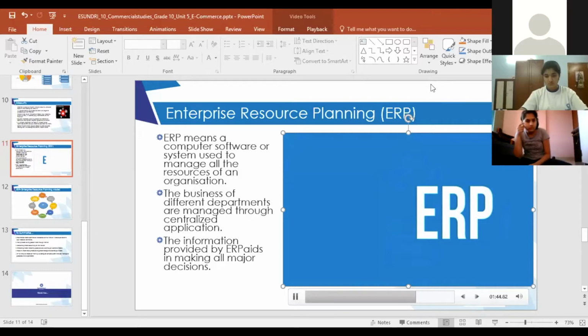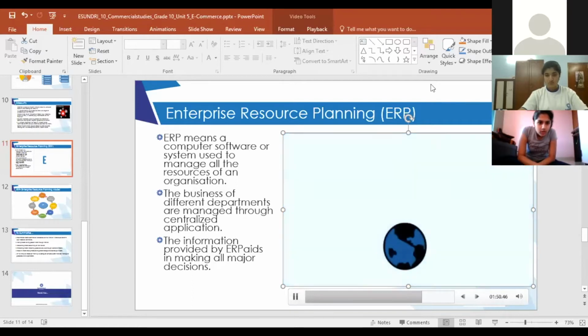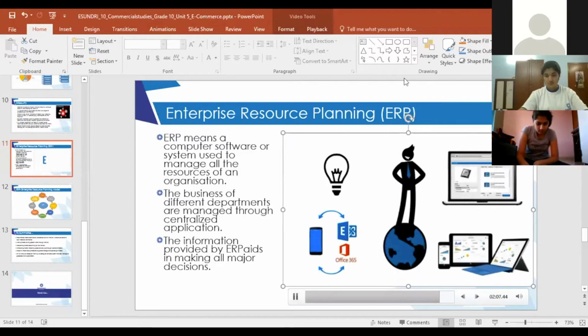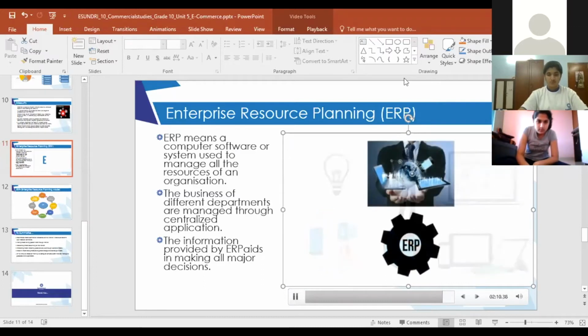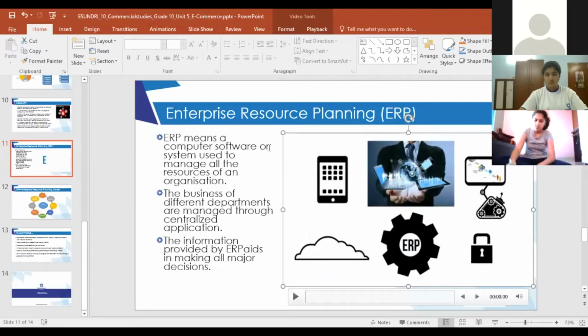In today's terms, we decided to stick another word at the front, modern ERP. Because centralizing and managing your information seamlessly is just the beginning. Modern ERP allows you to do so much more, like connect to your customers better through a portal, link to modern communication tools like Exchange 365 for your email, or Power BI for business intelligence. Modern ERP can speak the same language as your suppliers' systems, things like EDI. Modern ERP is flexible, mobile, cloud, secure, and much more. So did you get an idea of what is ERP?